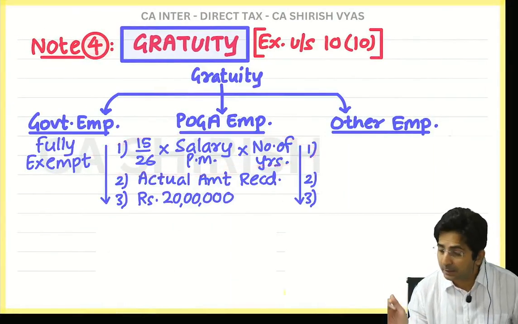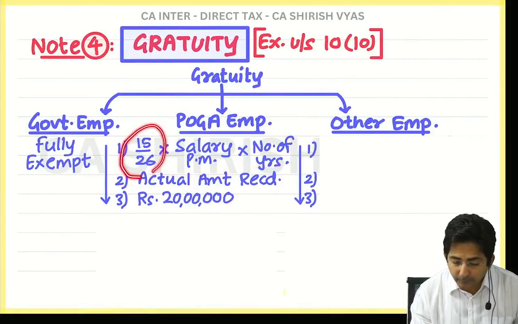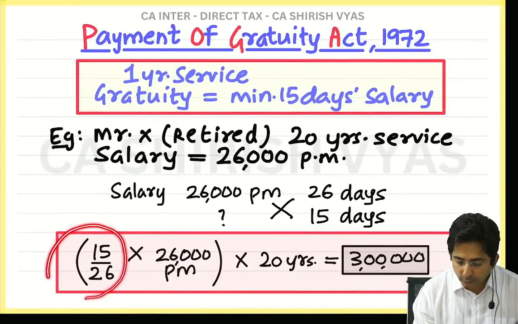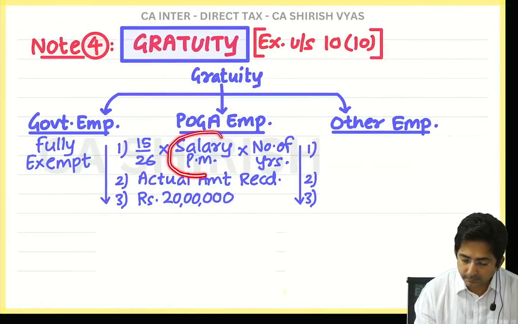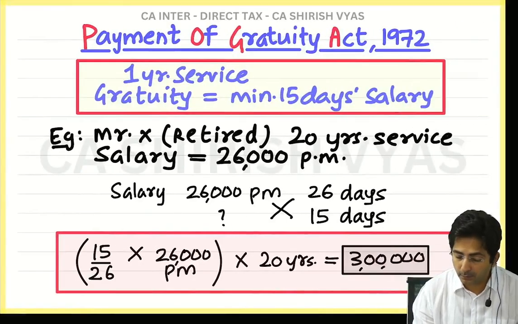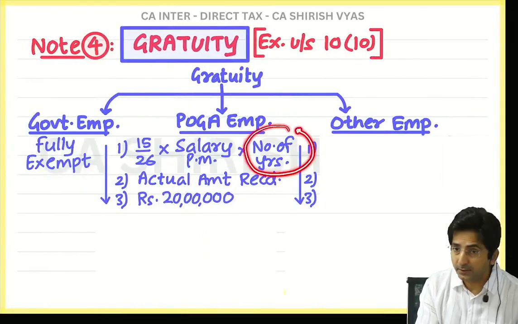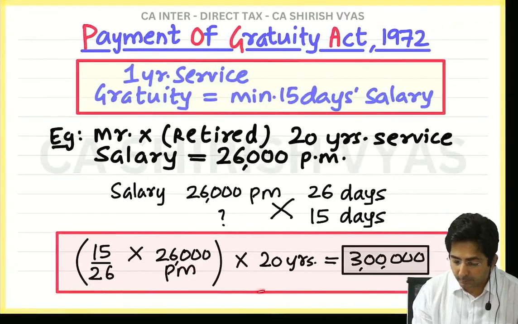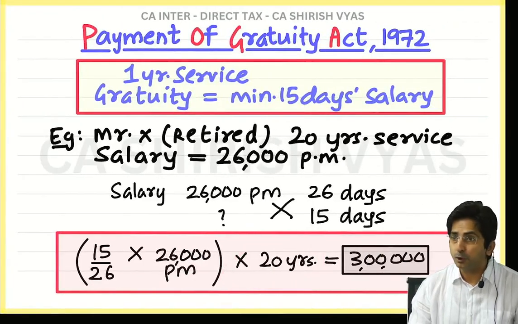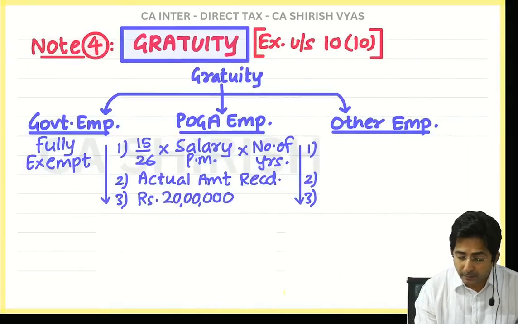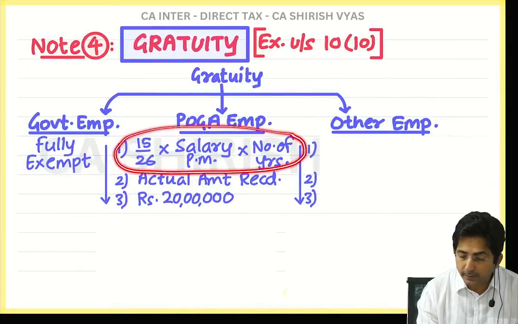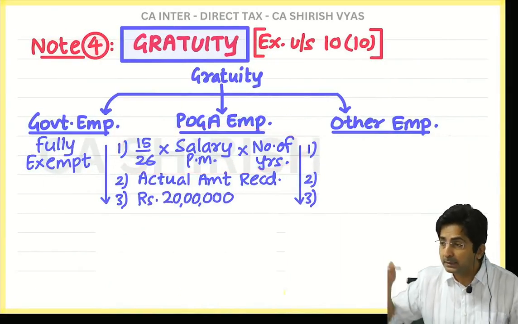Use your brains now. Can you see this 15 by 26? Match with this. Can you see the same 15 by 26? What is this? Salary per month. What is this? Salary per month. Then what is this? Number of years of service. What is this? Number of years of service. In short, I wanted to explain how this 15 upon 26 came.